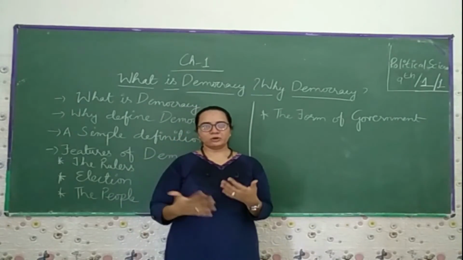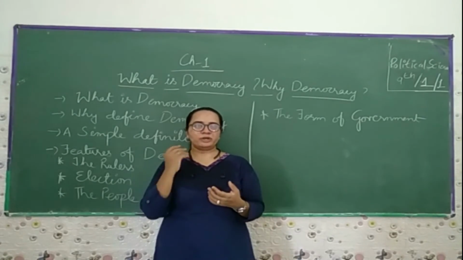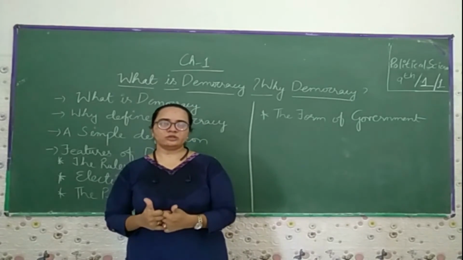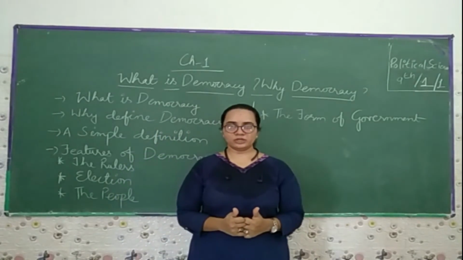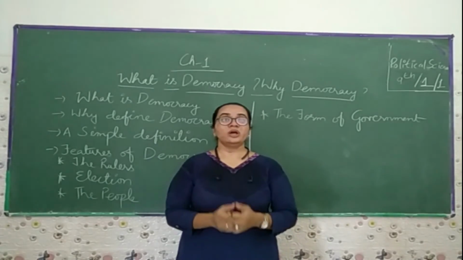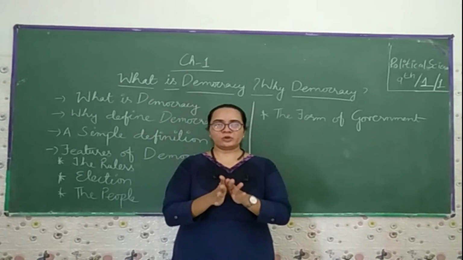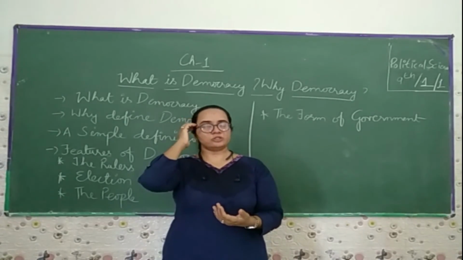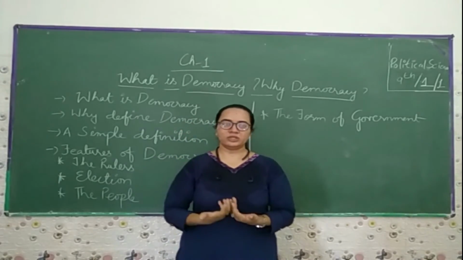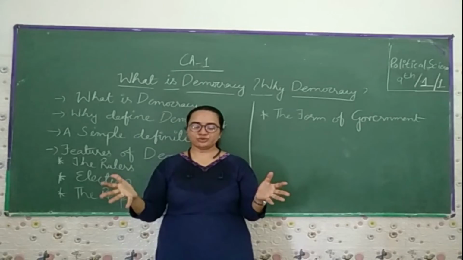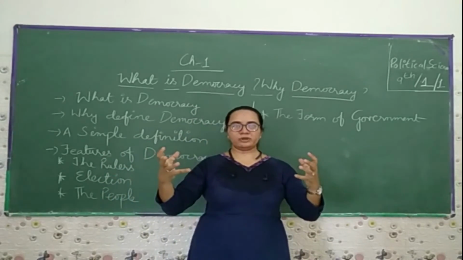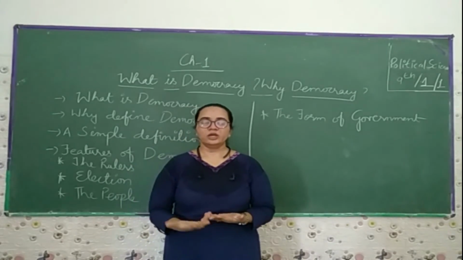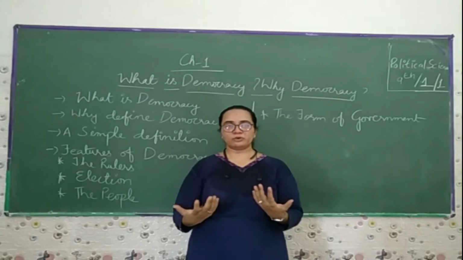The people used to count the votes, and when a particular party won the election, that particular representative or leader used to become the leader. Now, whether he wants a democratic country or not, he has to follow the rules and regulations which are already made by the people. Just like in India, the constitution says he has to follow the democratic government, and he has to think of the people: what the nation's people want, what kind of plans, what kind of schemes, and what kind of laws we want in our India. So these are the things we can see in a democratic country.